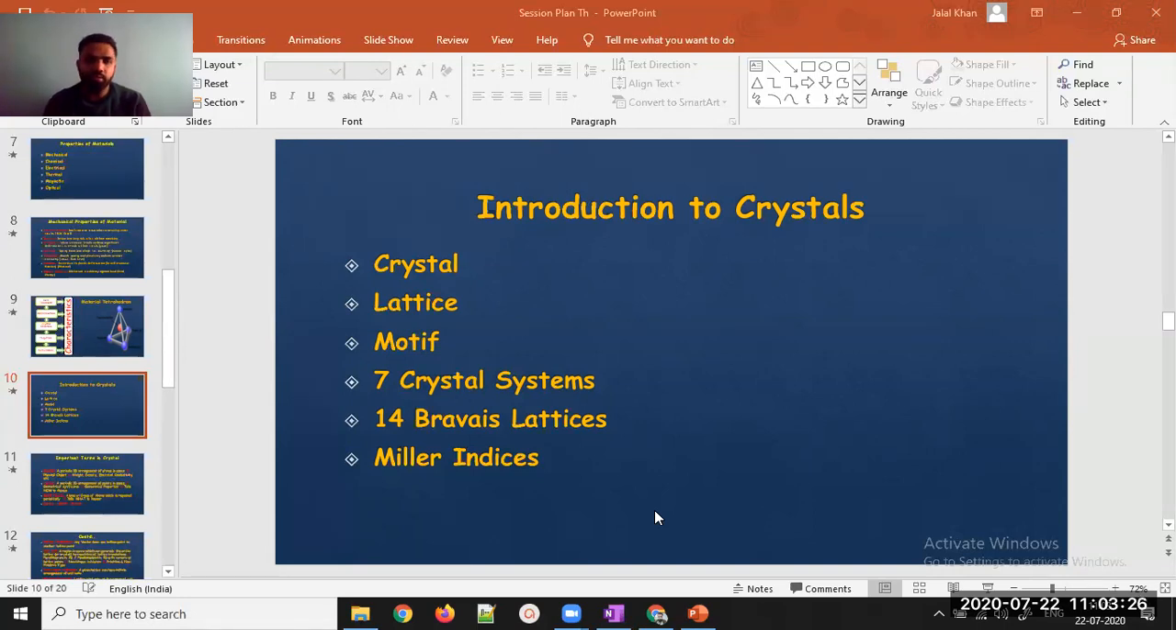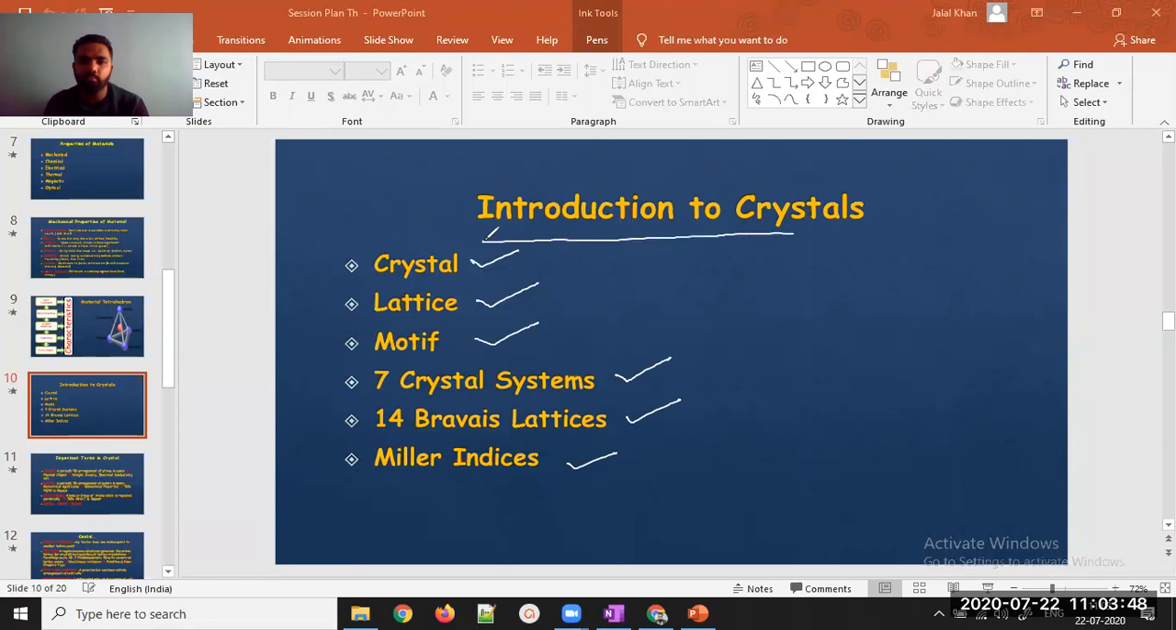There are many points that we need to understand when we are trying to learn crystals. We should know some basic points like what we mean by crystal, what we mean by lattice, what we mean by motif, what the 7 crystal systems are, what the 14 Bravais lattices are, and what Miller indices are. This will all come in your second point of syllabus, that is your introduction to crystal.